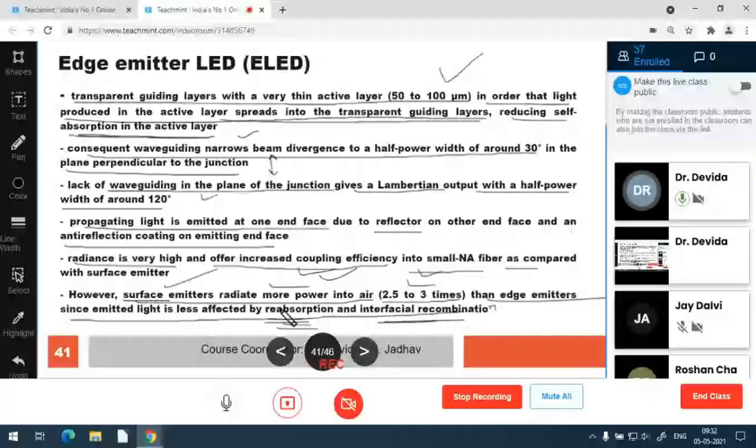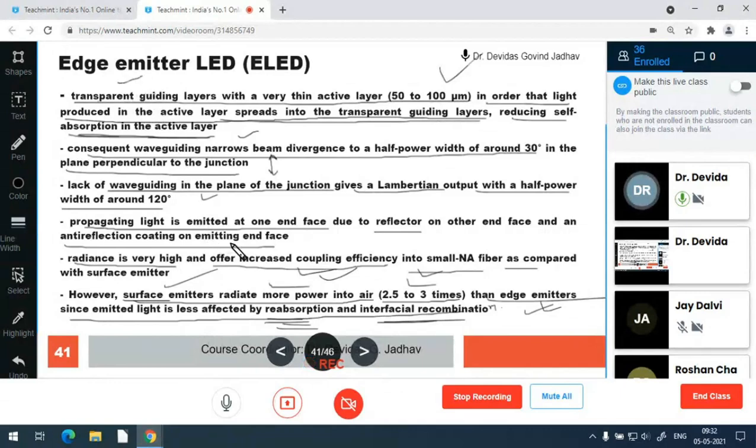So it is having less power. These emitters are having less power emission as compared to surface emitters. Surface emitter is having a very diverged beam. Edge emitter is having a pencil-like beam or direct beam, having the directional property, 30-degree divergence. So these are the differences, some advantages and disadvantages of edge emitter and surface emitter.